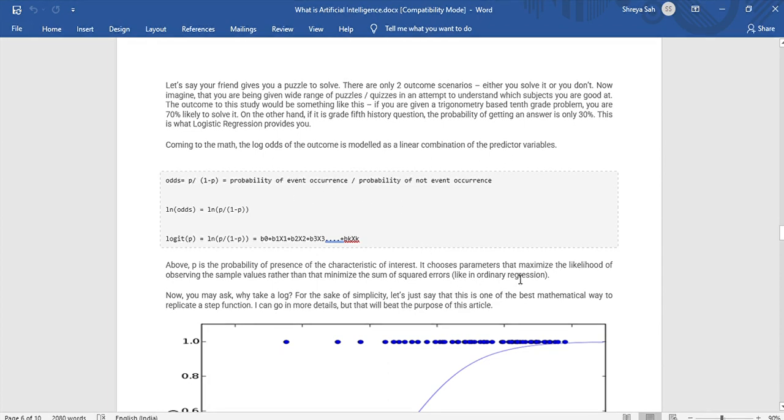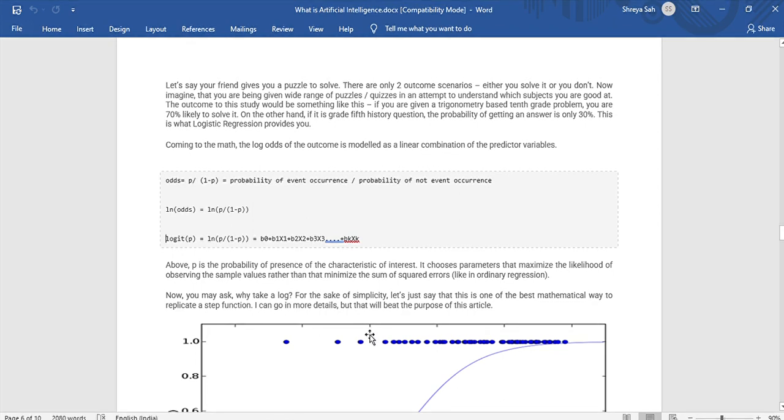It chooses parameters that maximize the likelihood of observing the sample values, rather than minimizing the sum of squared errors as in ordinary regression. Now you may ask why log. For the sake of simplicity, let's just say that this is the best mathematical way to replicate a step function.